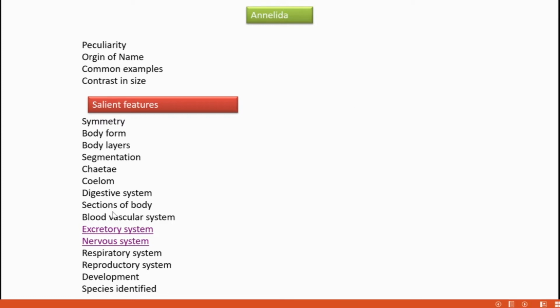Sections of the body. That's important. Three separate sections are there, because again we need to take the image appearance of the body in our mind. Peristomium. Peristomium means